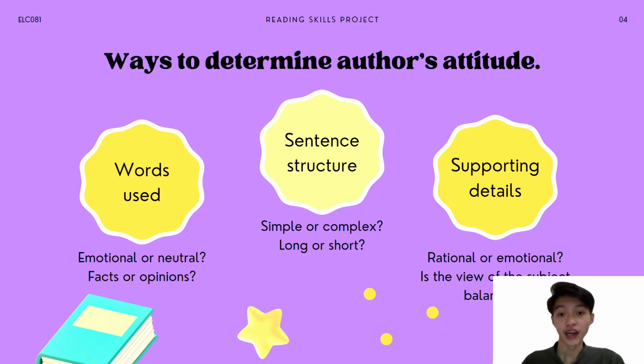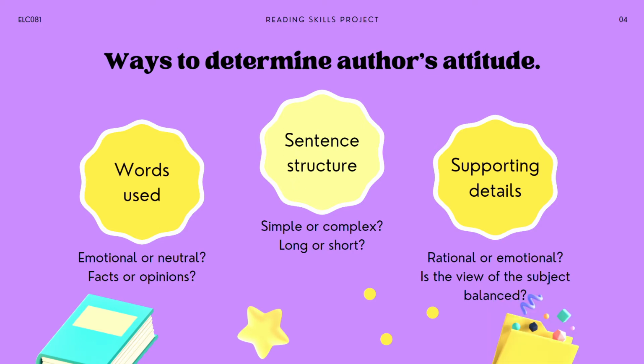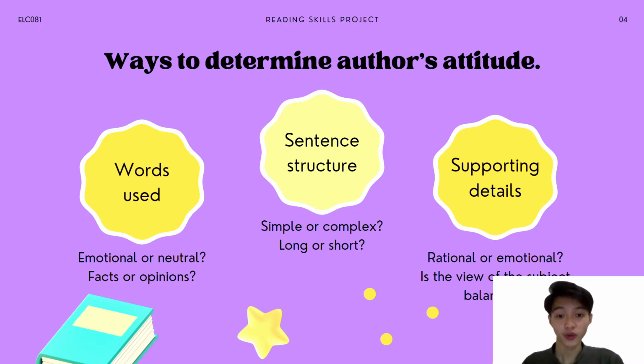So firstly, analyze the words used. Are they emotional or neutral? Are they opinions or facts? Secondly, analyze the sentence structures. Are they simple or complex? Are they long or short? Thirdly, analyze the details or evidence that are included to support the author's arguments. Are they rational or emotional? Does the author present a balanced view of the subject? So these are the questions you may ask yourself when determining the author's attitude.